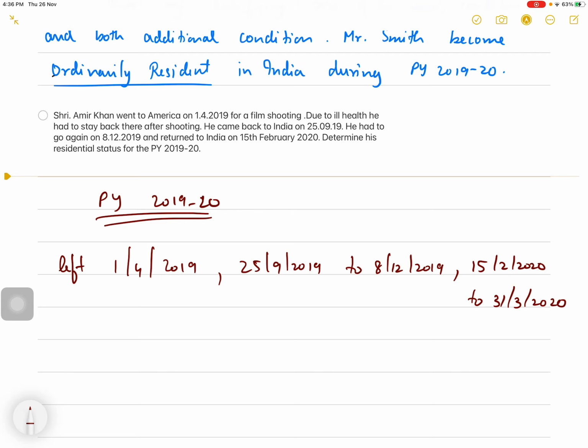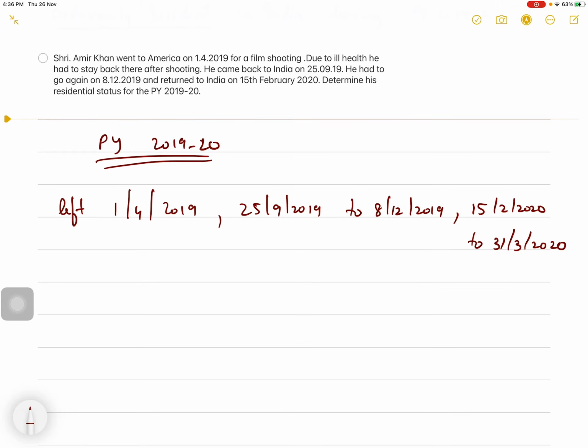Okay. Let us see his number of days of stay in India during the previous year 19-20. So he left on 1st April 2019. The day he left will be counted as if he was in India. So April, 1 day. Then he came back on 25th September. So September 25th, 26th, 27th, 28th, 29th, 30th, that means 6 days. October, 31 days. November, 30 days. December, 8 days.